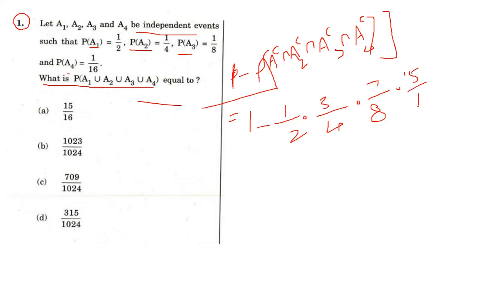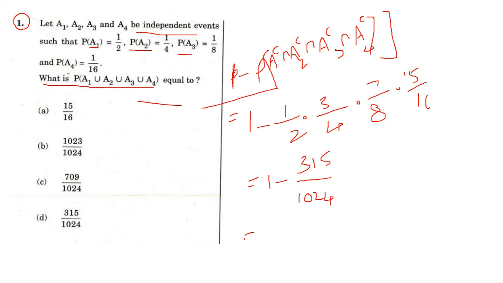Now we can just multiply all and do the mathematical part. 1 minus, 7 3s are 21, 21 15s are 315, 315 divided by, this total multiplier leads to 1024.